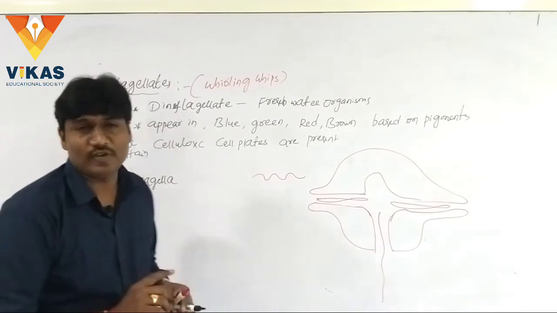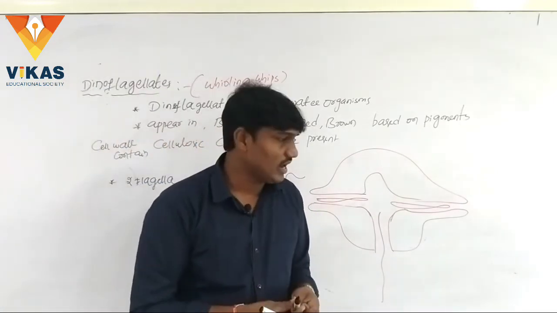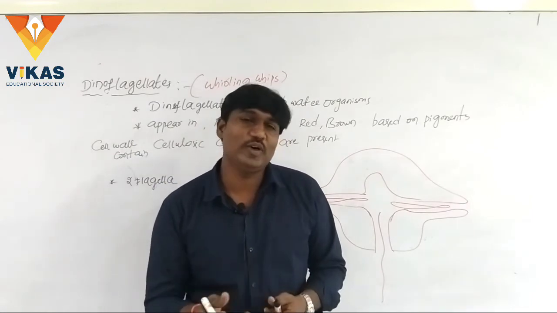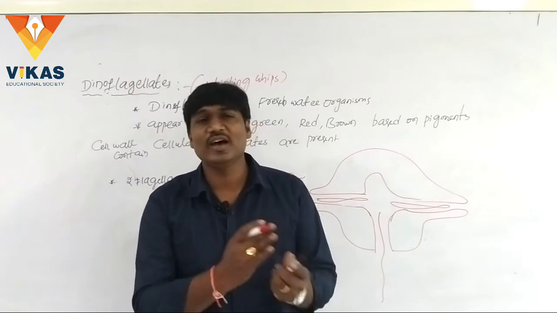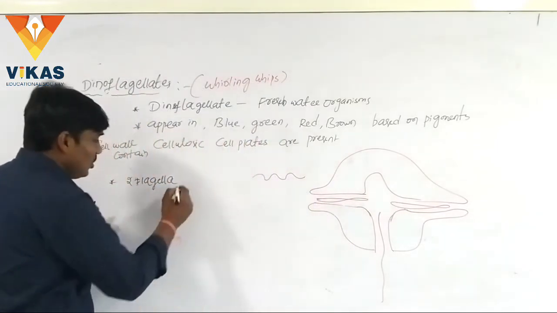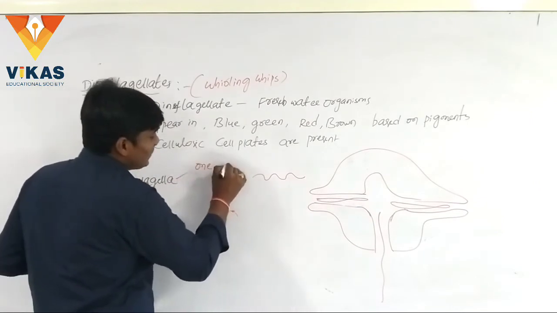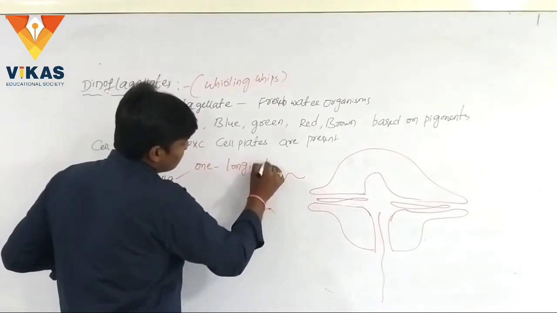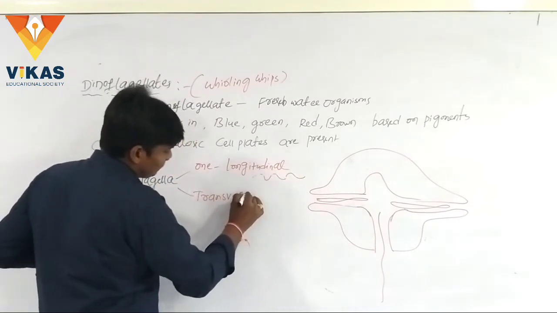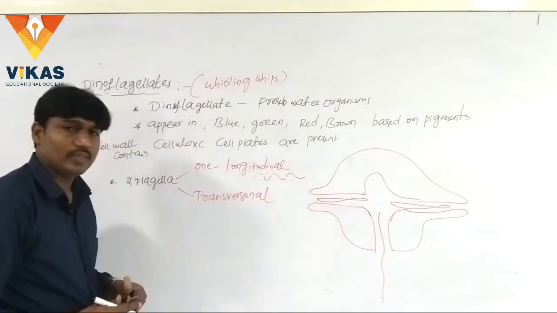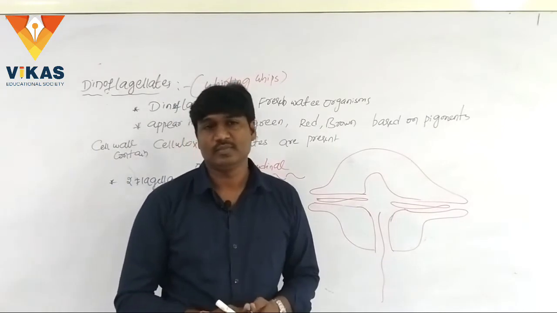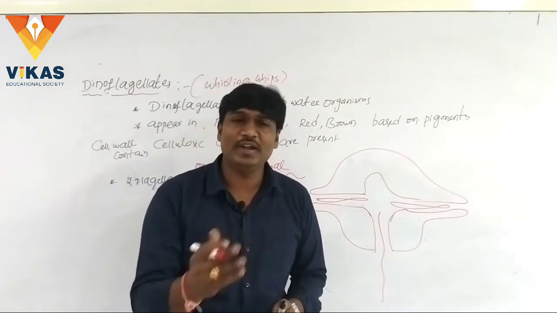And what is meant by flagella? Students, already you know about the flagella. Flagella are the locomotive organs which are useful for the movement of the organism from one place to another. So two flagella are present: one is longitudinally arranged and one is transversely arranged.